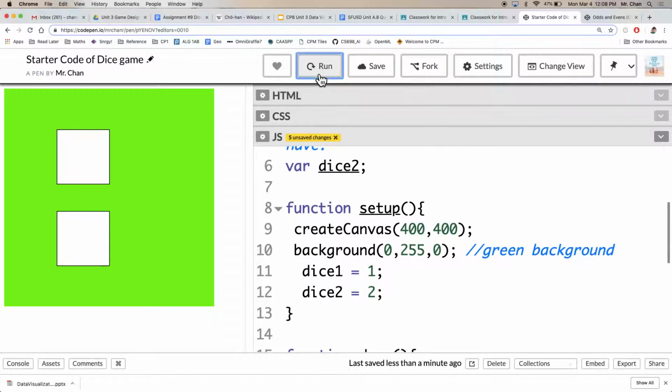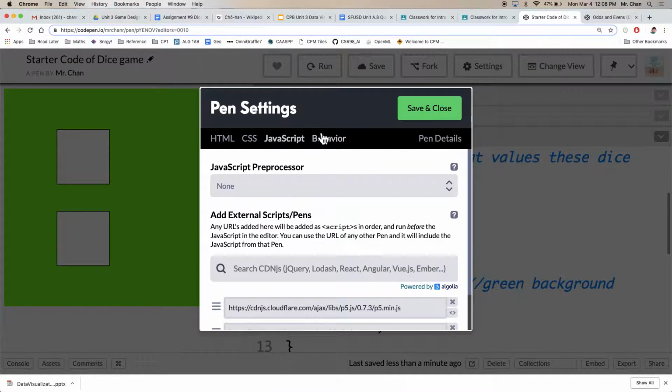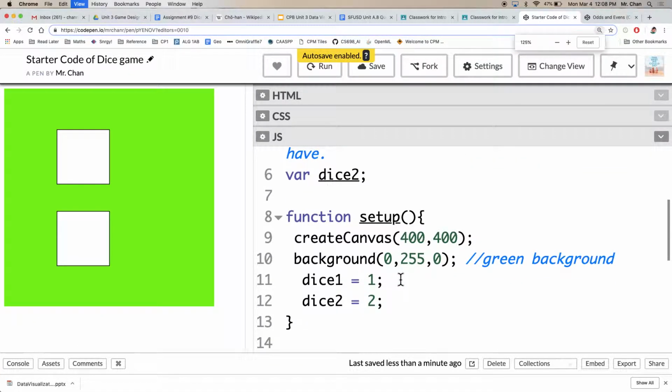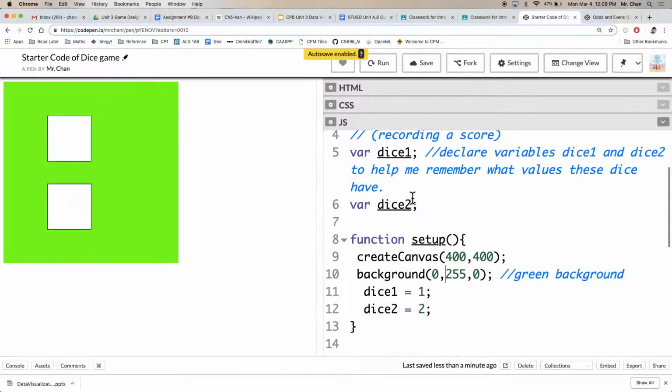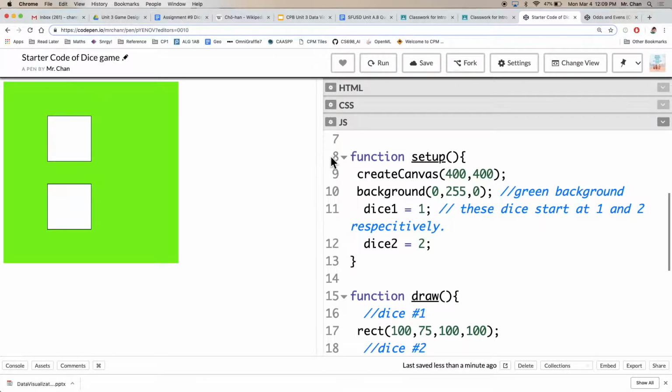I'll pause and make sure my code has not broken just yet. I'll run it. I still see the same 2 white squares on the green background. So far, so good. So at this point, you should definitely have this run button appear. It's really helpful so that anytime you break your code, you're able to catch it. And especially for infinite loops, make sure you uncheck this enable box in settings under behavior. Let me zoom out ever so slightly. I've declared two variables at the top. I've initialized them down here. These dice start at 1 and 2 respectively. Forgive my spelling.